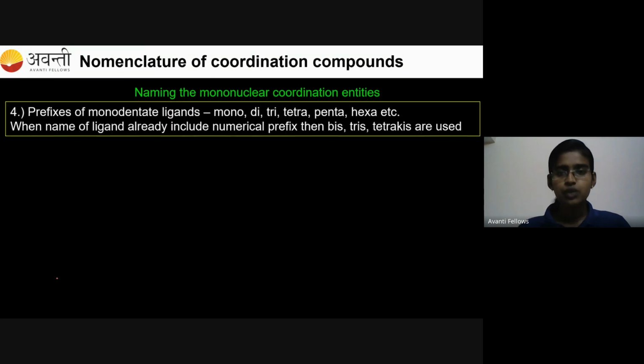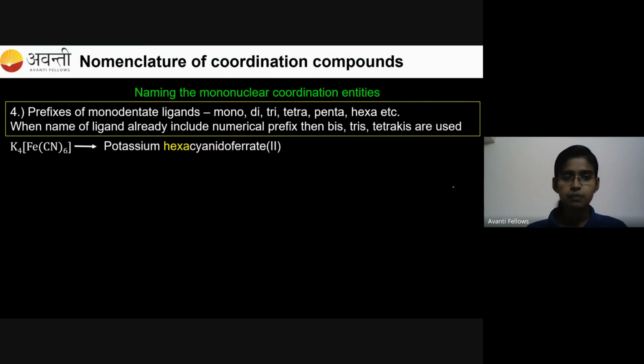And coming to rule number 4. The prefixes of monodentate ligands are mono, di, tri, tetra, etc. When the name of the ligand already includes some prefix, then what you have to do? Then you have to use bis, tris, tetrakis, pentakis, hexakis, like that. Okay, I'll show you some examples.